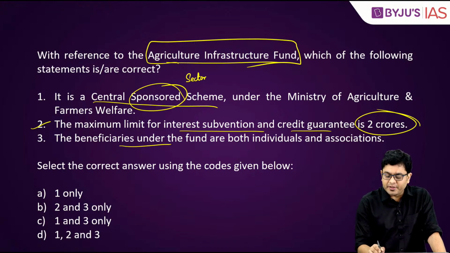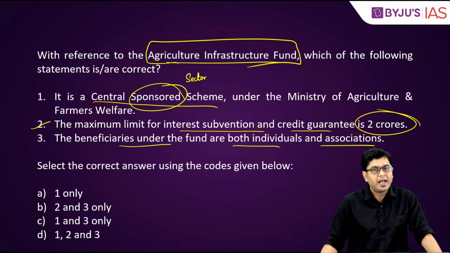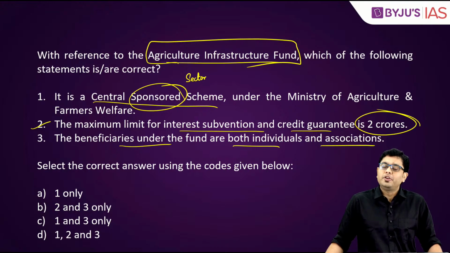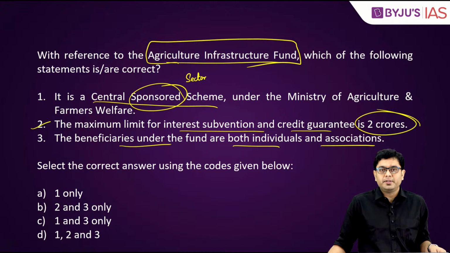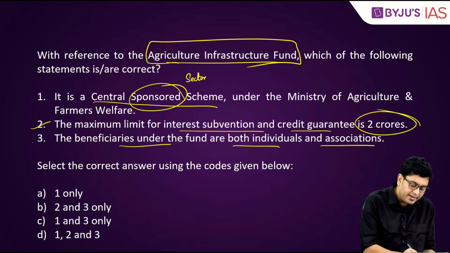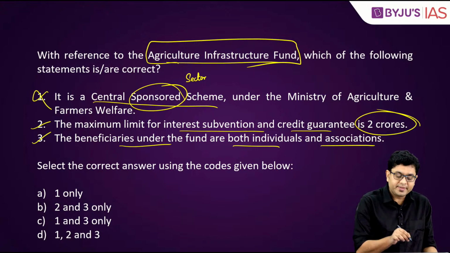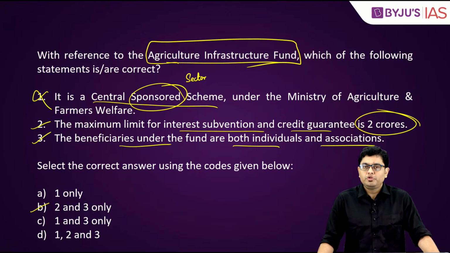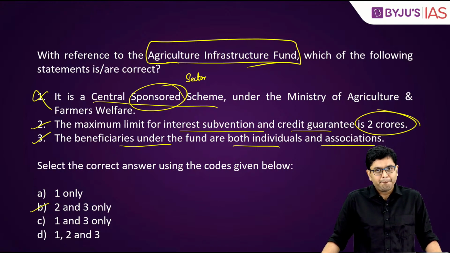The beneficiaries under the fund are both individuals and associations. So as we have talked about, not only individuals, but also organizations, farmer producer organizations, etc., are also being catered to by this. So this is again correct. The first one is incorrect. So the correct answer in this case will be B, that is 2 and 3 only.